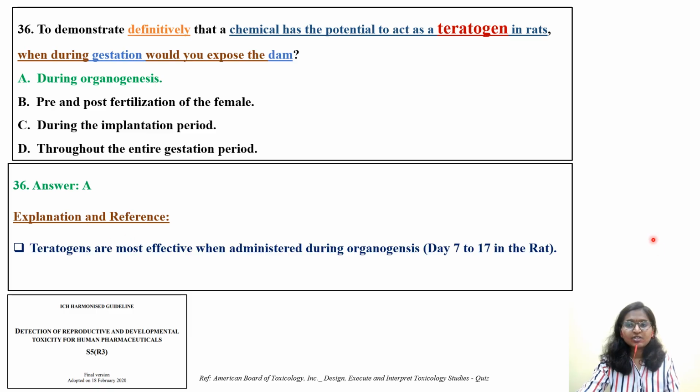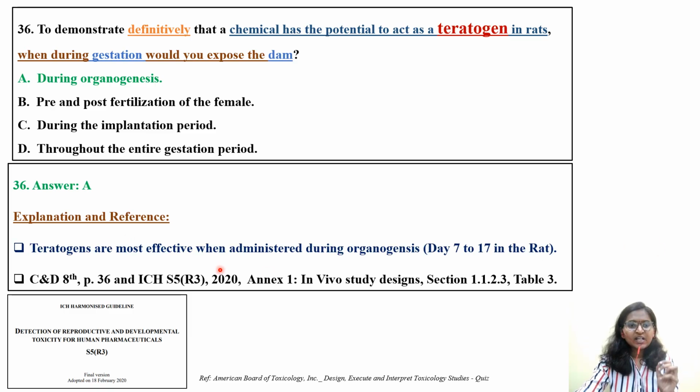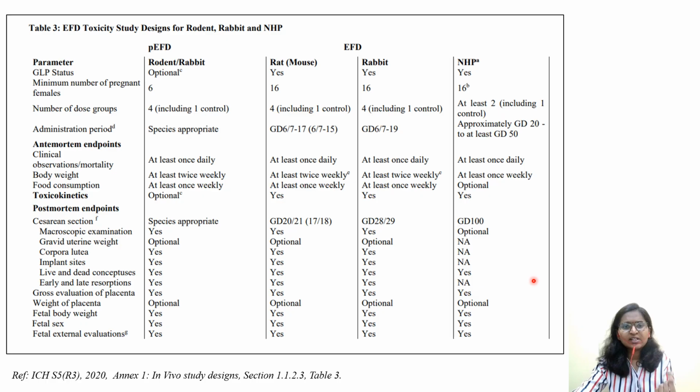Let's see what is the explanation and reference which is given by the DABT. Teratogens are most effective when administered during organogenesis, day 7 to 17 in the case of rats. For this, they have given the reference. Please read Casarett and Doull's, chapter 8, page number 36, and ICH S5R3 guideline, Annex 1, in vivo study design, section 11.2.3, table 3. As you have seen, you can go back and check in my past video also. This particular table 3 is very important. In that video, we have discussed in detail, as I said, repetitively the same type of question from the same area is asked.